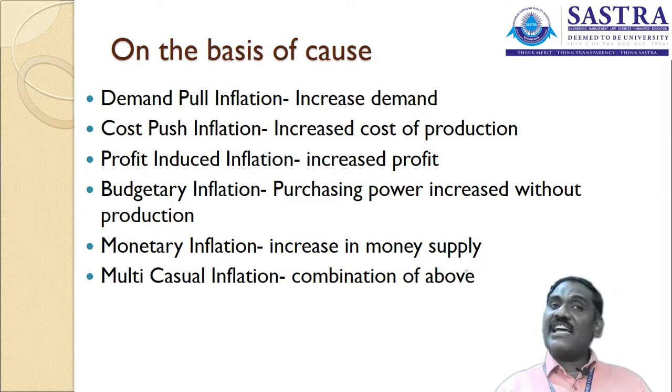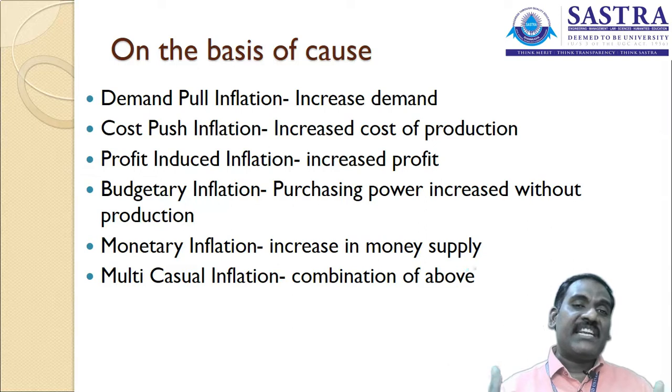Monetary inflation is the kind of inflation that may happen due to an increase in money supply in the market. The wages are increased, the salaries are increased, the business income is increased in the market. So it is also acceptable, it is also a good situation, but the flow of money circulation is high in the market. So the purchasing power is increased among the people. Without a reason, the people are buying the product from the market. Artificially, the demand is created.